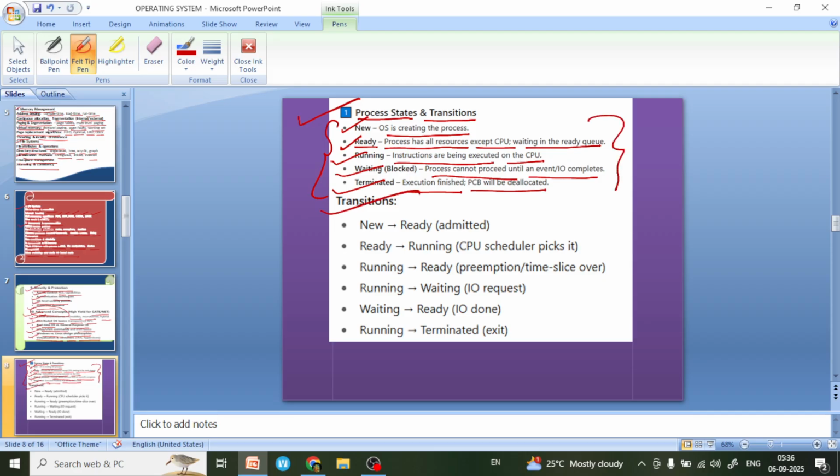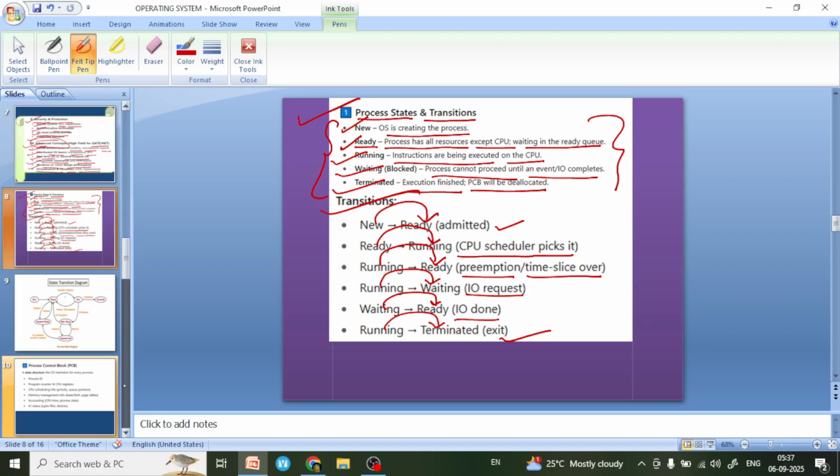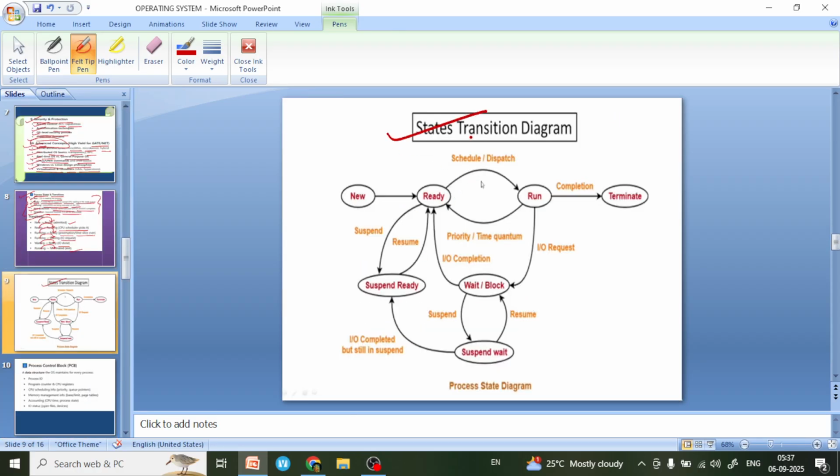And transition means new to ready, admitted. Ready to running state, the CPU scheduler picks it. Running to ready state, preemption or time slice over method is used. Running to waiting state, we will use input output request. Waiting to ready state, input output done. And running to terminated state, we will exit. And this is the state transition diagram.